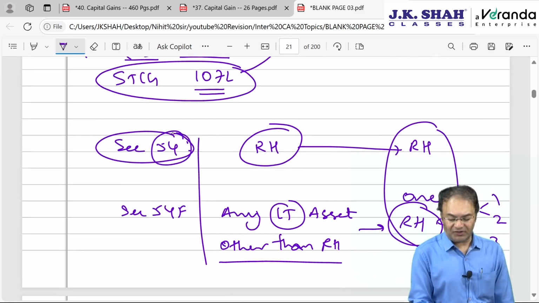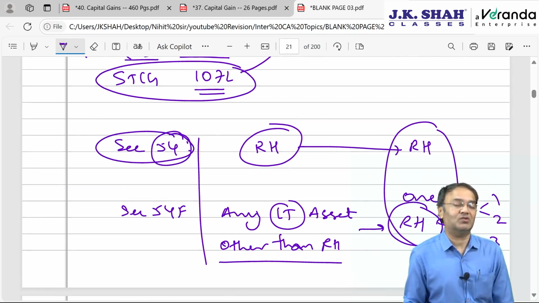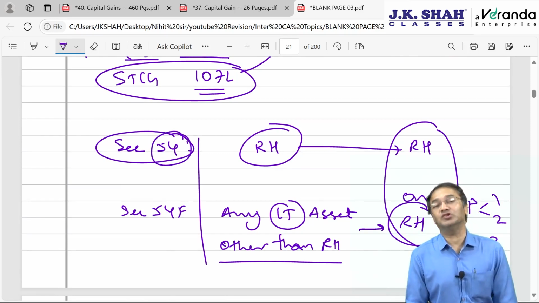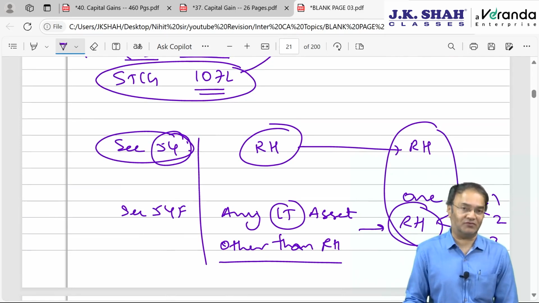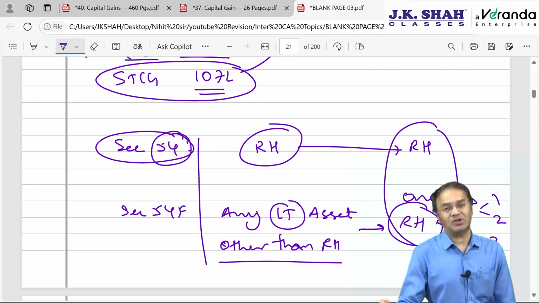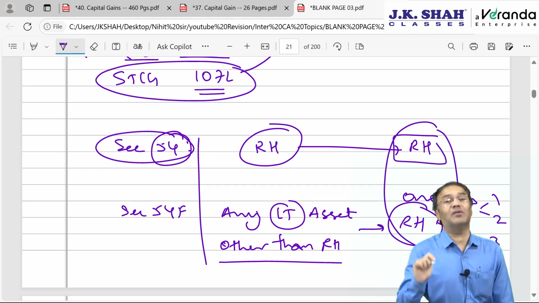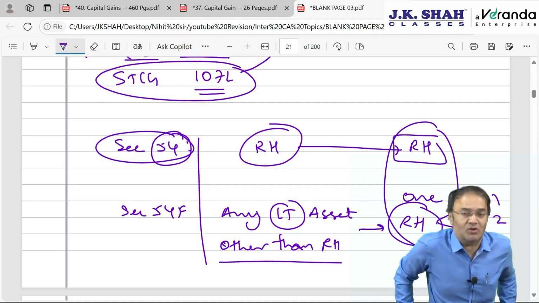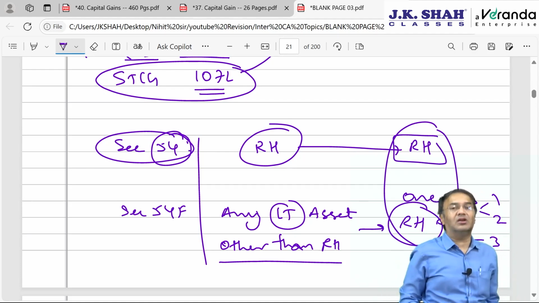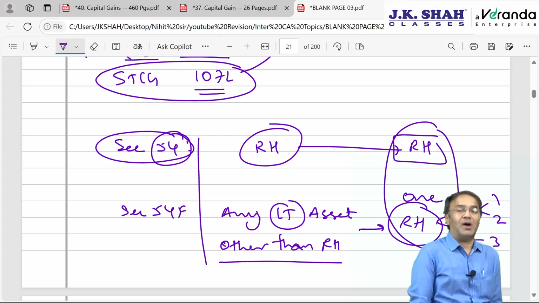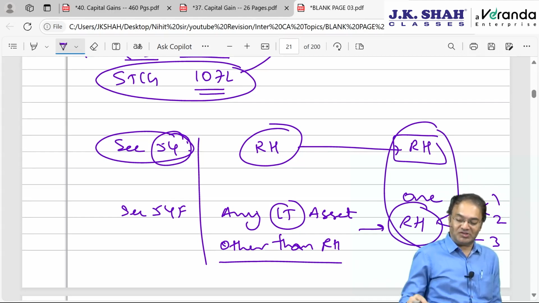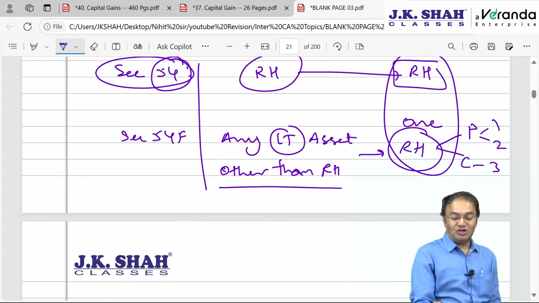As far as section 54 was concerned, if you recollect, there was an option as per proviso 1 and proviso 2 to section 54. There was an option available that instead of buying one house, he can buy 2 houses if the amount of LTCG is up to 2 crore, and it was optional to consider or to buy 2 houses and claim exemption with regards to both the houses, and it was once in a lifetime opportunity as per second proviso. So that is not the case in case of 54F.